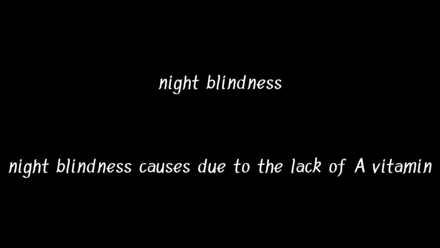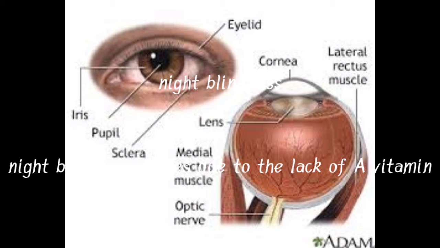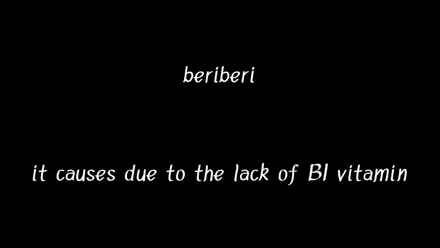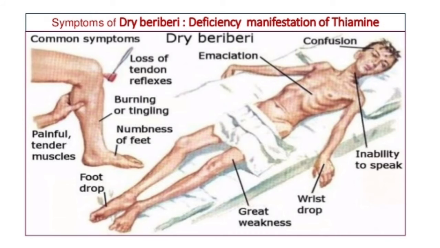Next one is night blindness. Night blindness is caused due to the lack of vitamin A. Poor vision in dim light is a sign or symptom for this night blindness. Next one is beriberi. Beriberi is caused due to the lack of vitamin B1, that is thiamine. Weakening of muscles, altered muscle coordination, and degeneration of nerves are some of the signs or symptoms for this beriberi.